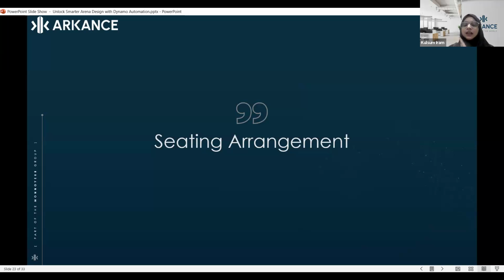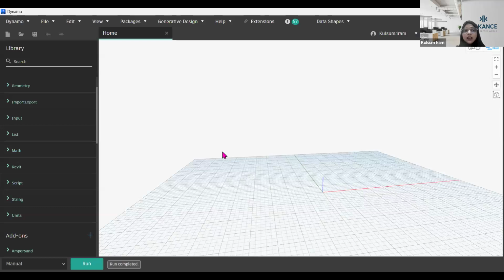Now, after that, let me first showcase how the interface looks before we jump into the arrangement of seating. Allow me a second to share my other screen. Okay. So this is what the interface of Dynamo looks like. I think you might be aware that it looks like this.